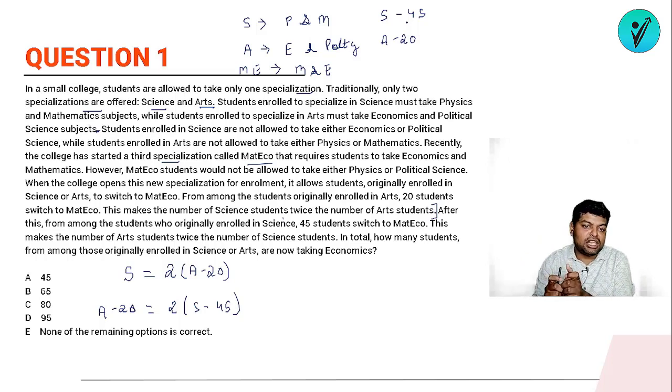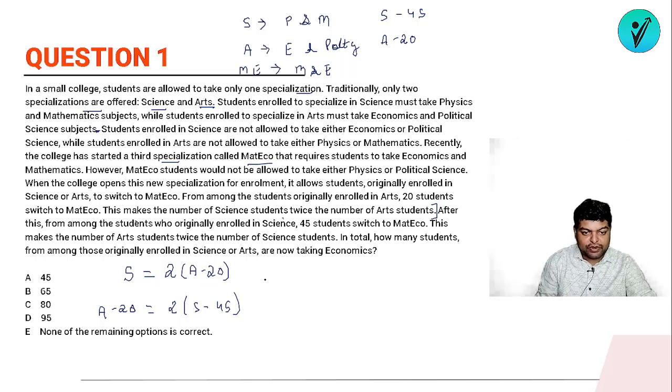economics. So the total number of students who are opting for economics will be what? First of all, the students who are in this category A. So we have to get the value of A, and in this we just need to add 45. So और मुझे कुछ निकालना नहीं है. So what I need is the value of A. So let's eliminate the value of S. So S is what? S is 2 times of A minus 20.